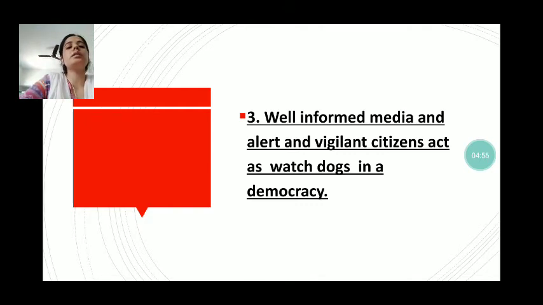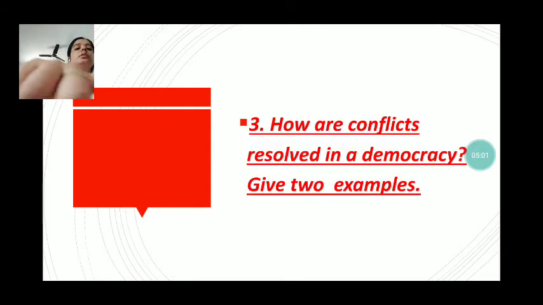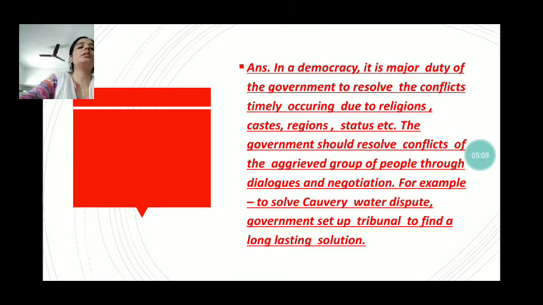Well-informed media, alert and vigilant citizens act as a watchdog in a democracy. Next we can see how conflicts are resolved in a democracy. Give two examples. Conflicts in a democracy: it is the major duty of the government to resolve conflicts in a timely manner, those occurring due to religion, caste, economic background, regions or status.